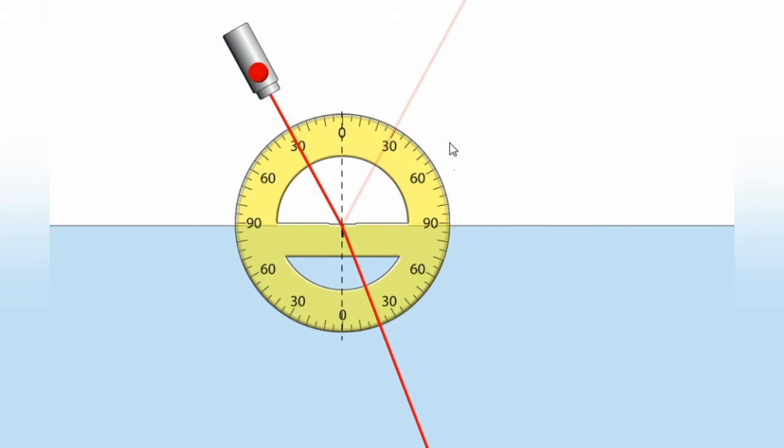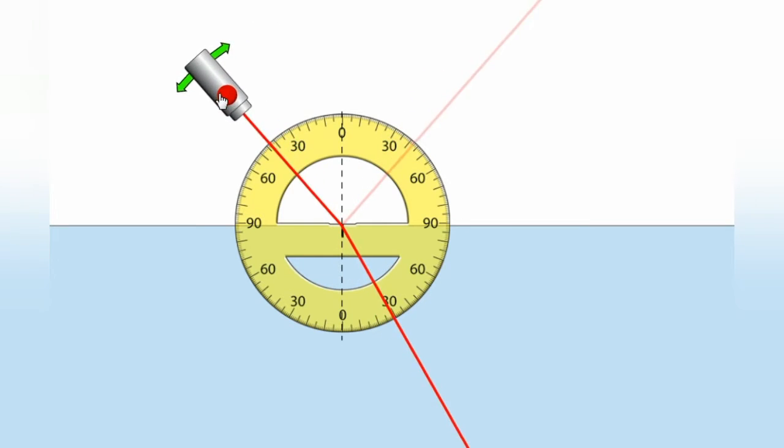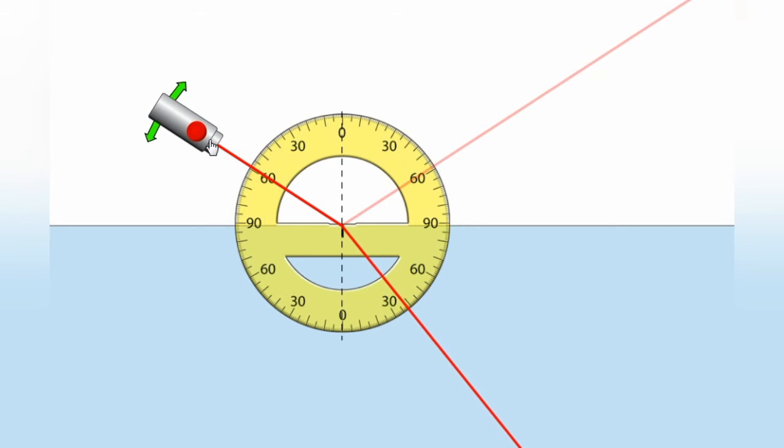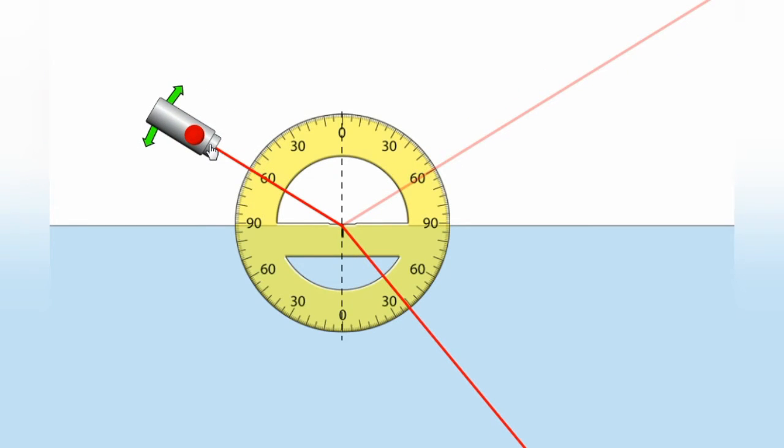Whether this is true for all angles, let us see. Since we got angle of incidence equal to angle of reflection for 30 degrees, is it possible for all other angles? Let's see by varying the position. Now I am keeping the angle of incidence at 60 degrees. If I place it at 60 degrees, the angle of reflection we got is 60.